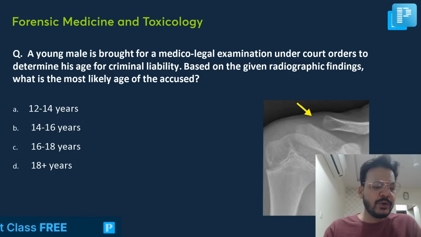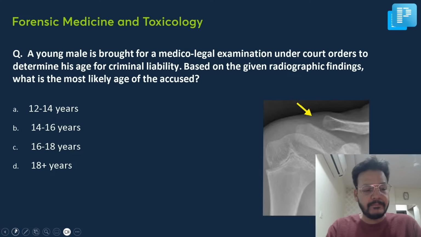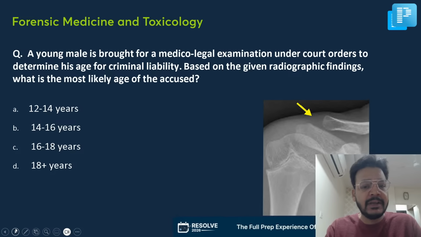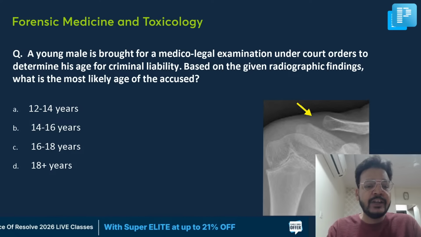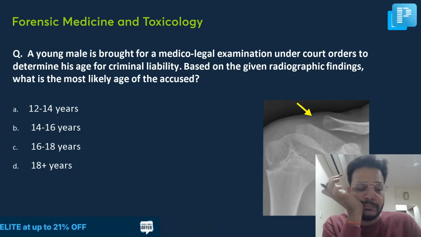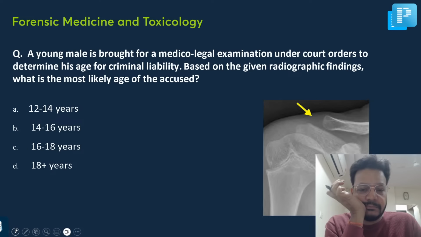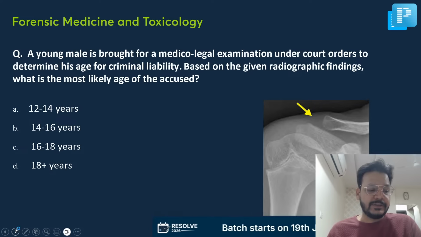Now this was a question. A young male is brought for medico-legal examination under court order to determine the age for criminal liability. Based on the given radiographic finding, what is the most likely age of the accused? Tell me. 12 to 14, 14 to 16, 16 to 18, or 18 plus?